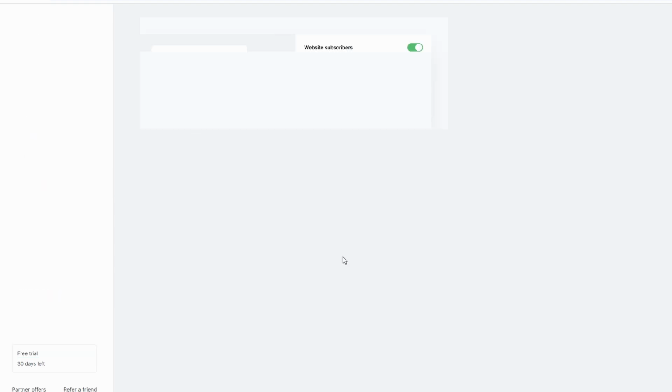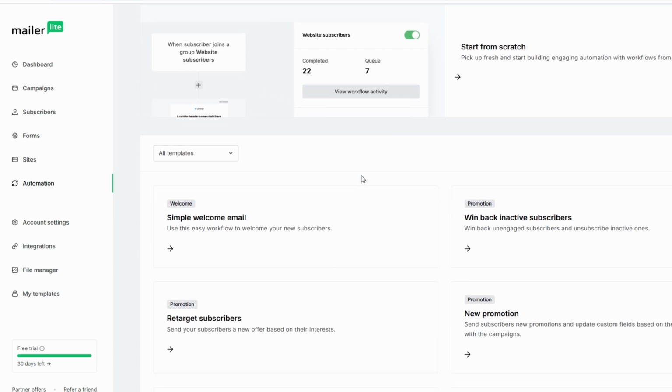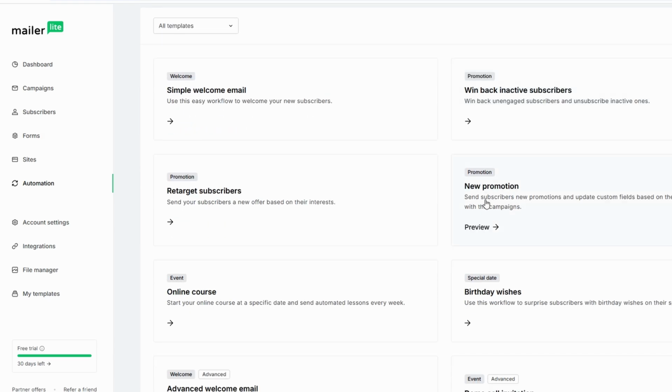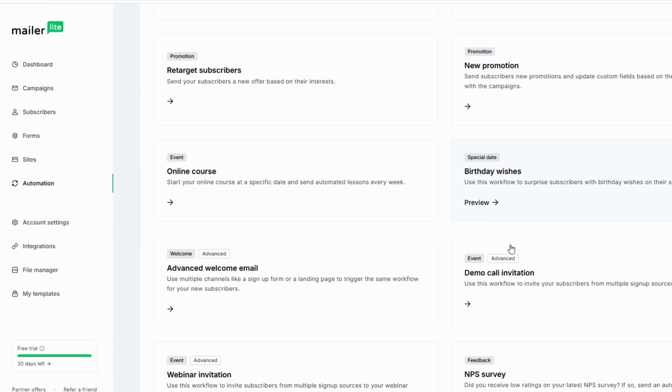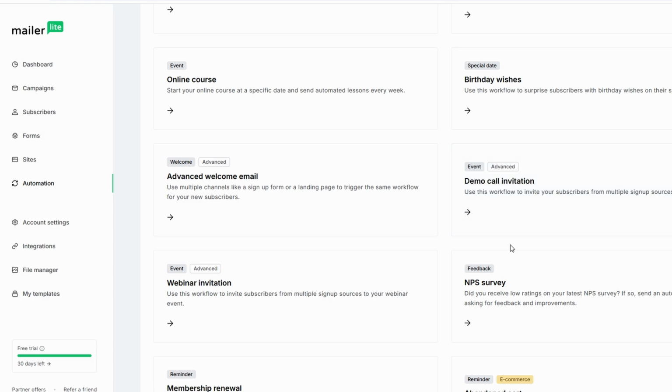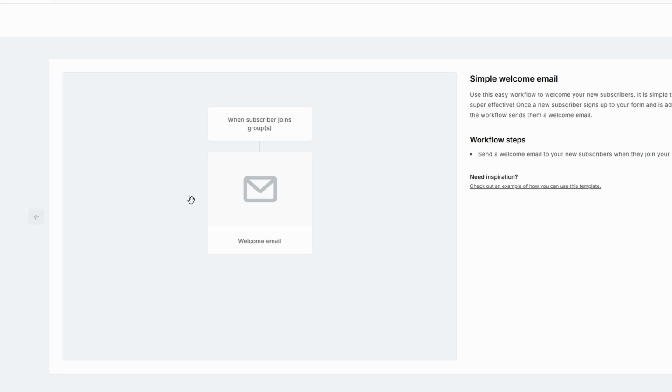The great thing about automations in MailerLite is that you can fully customize them. You'll set the trigger, and then choose the actions. You can set up multiple emails in a sequence, making it easy to engage your subscribers over time. Once your automation is set up, it will run automatically, saving you time and ensuring that your emails are sent at the right moment.